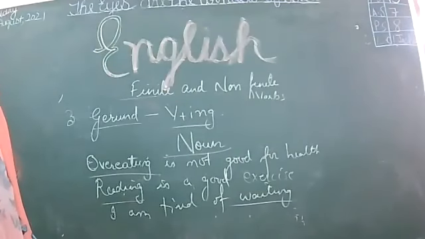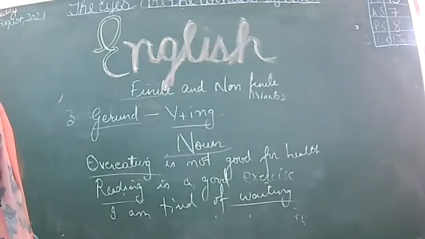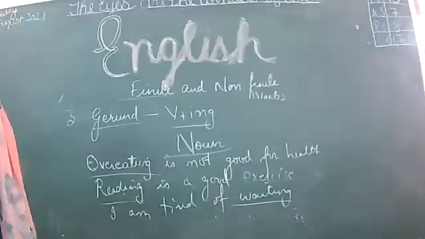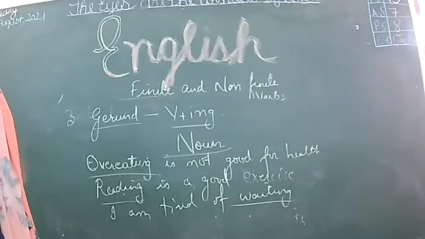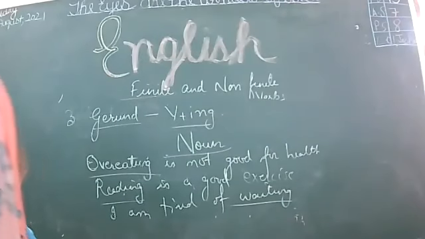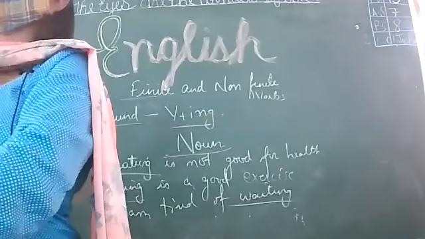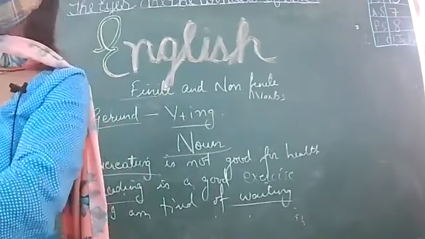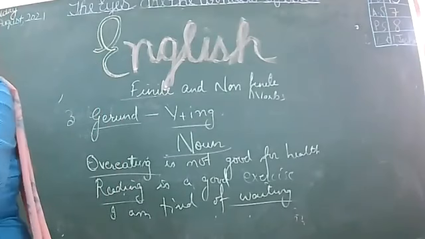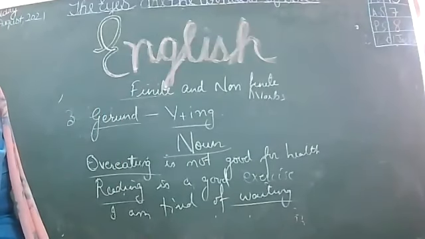So how many types of non-finites? Three. First is infinitive. What is infinitive? To plus base form of verb is called infinitive.